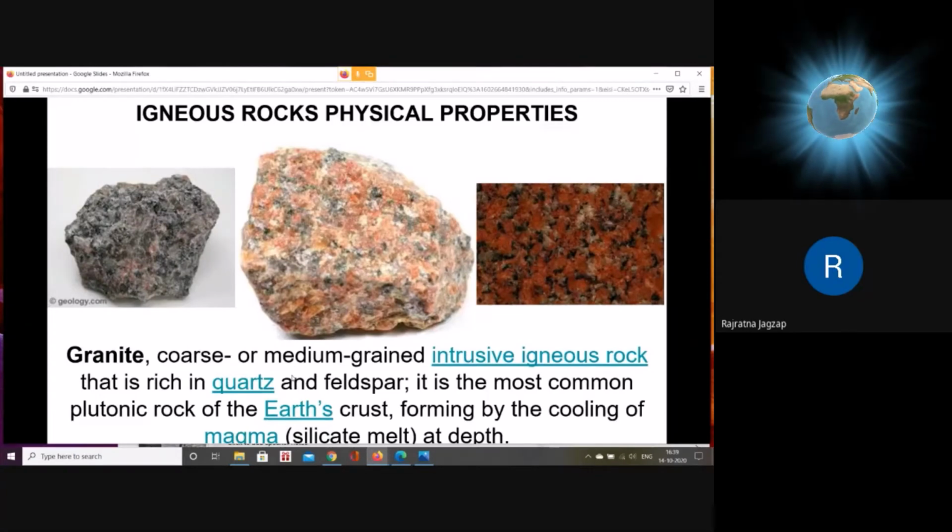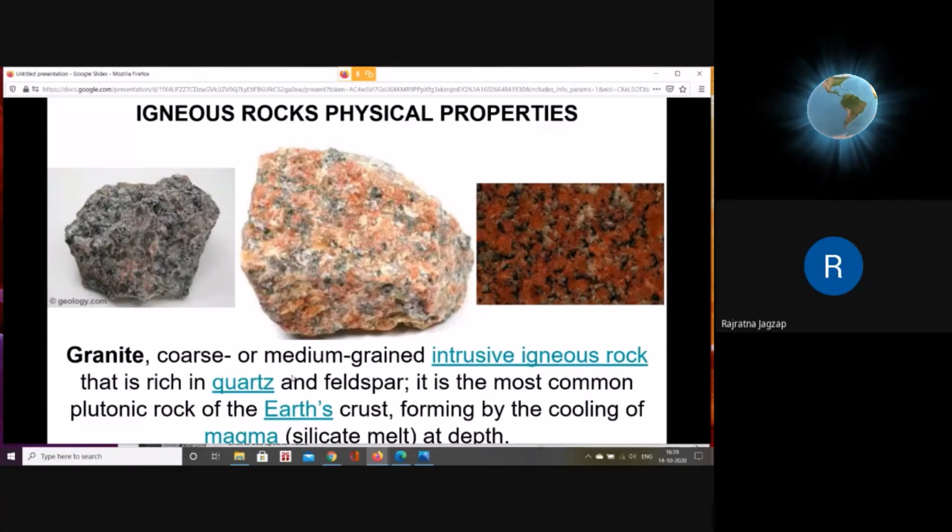As you can see in the photograph, and as I just mentioned, it mainly has a composition of quartz and feldspar. And mostly we can see that all over the world, plutonic origin rocks are of granitic type, or they are granite.